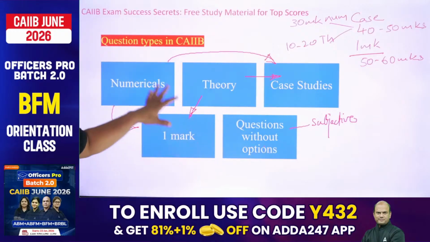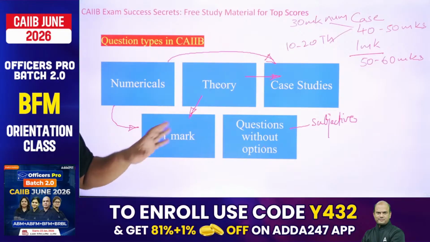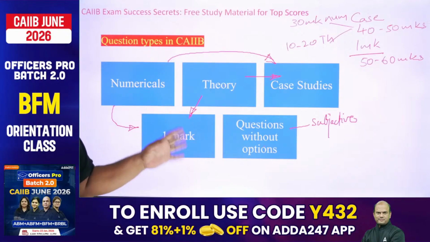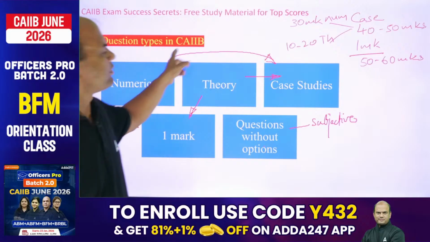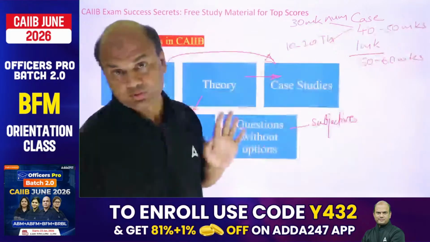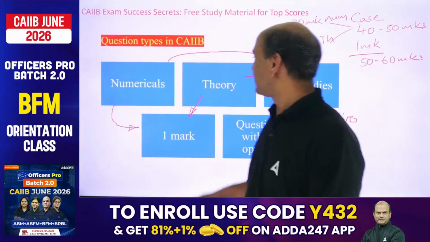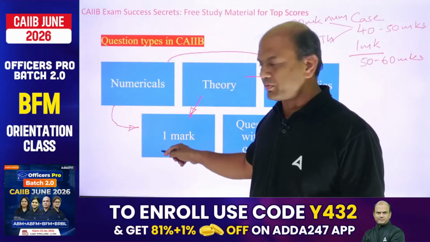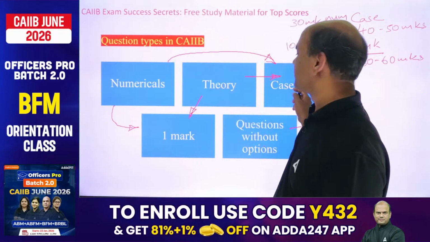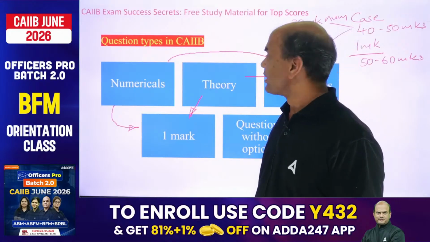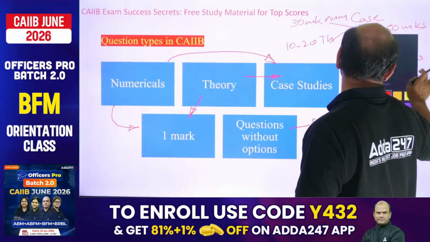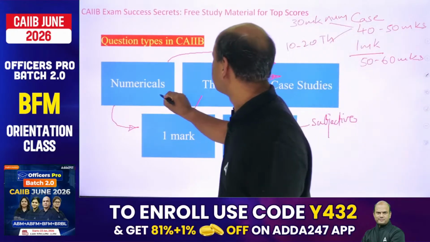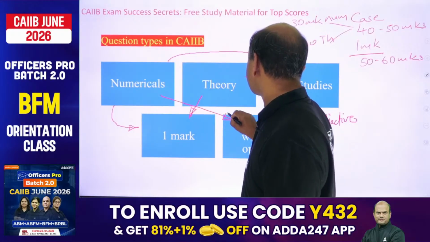Now if you look at all these, I'll just give you how they are related to each other. These numericals can be in the form of 1 mark also. They can be in the form of case studies also, both of them. Similarly, theory can be in the form of 1 mark also. It can be in the form of case studies also. Numericals can be in the form of subjective also, because these subjective questions are numericals.